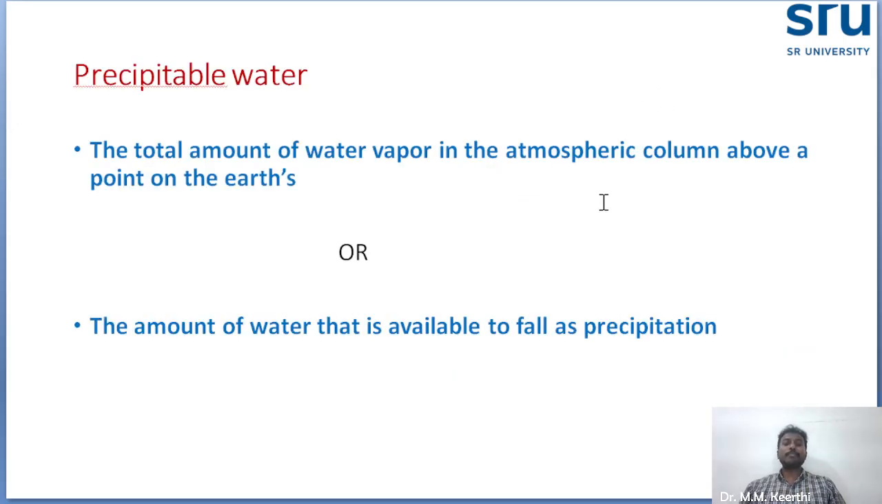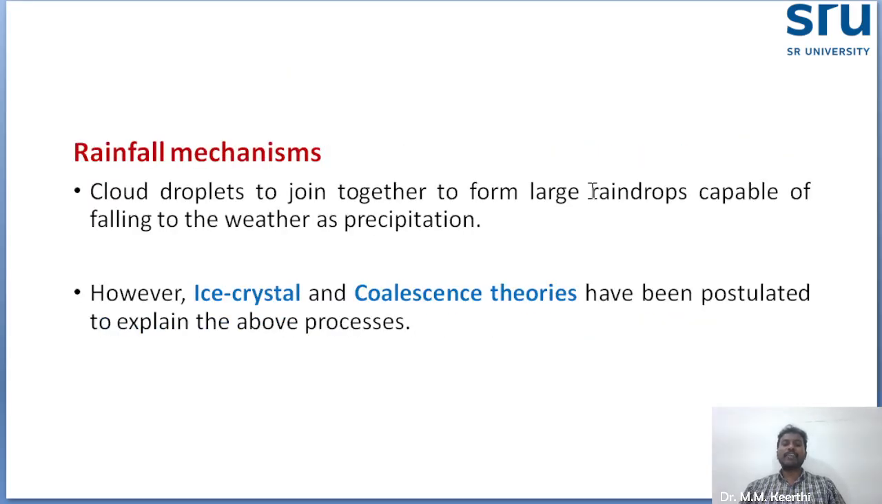Okay, what is meant by precipitable water? This is an important thing. Precipitable water is the total amount of water vapor in the atmospheric column above a point on the earth, or simply the amount of water in the atmosphere that is available to fall as precipitation. The water present in the atmosphere that can convert into precipitation is called precipitable water.